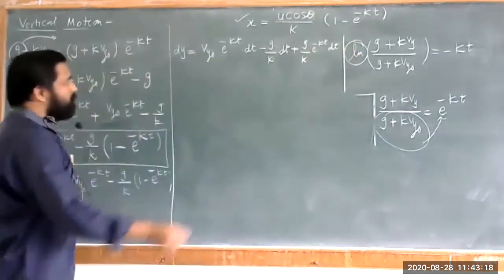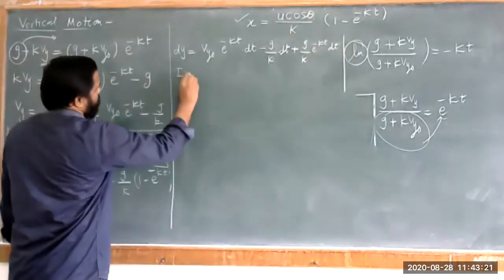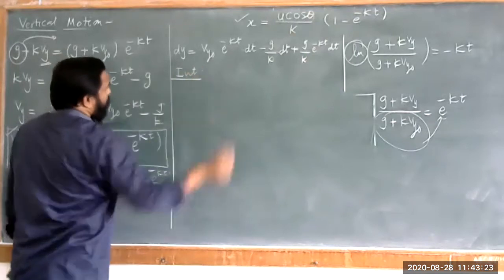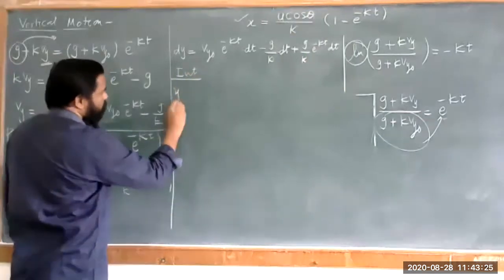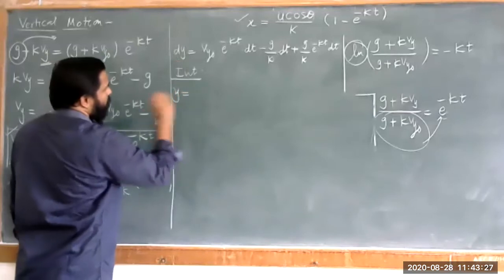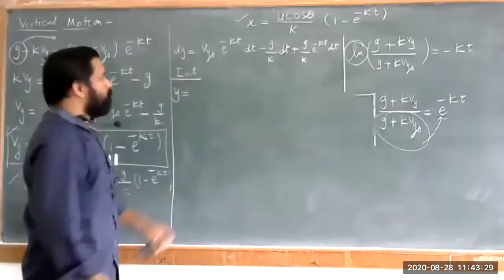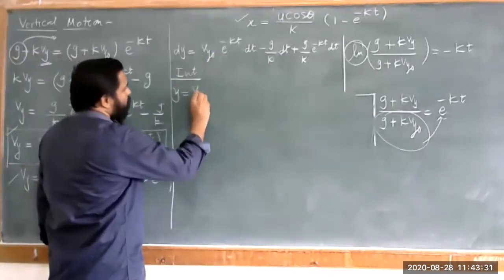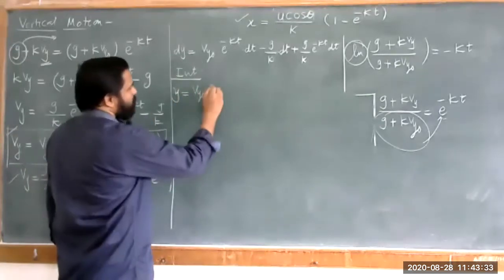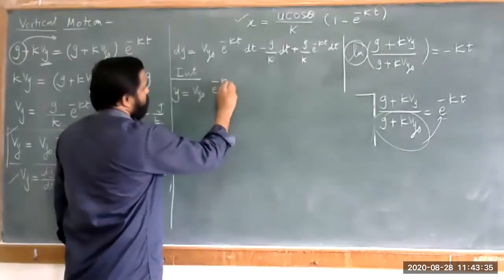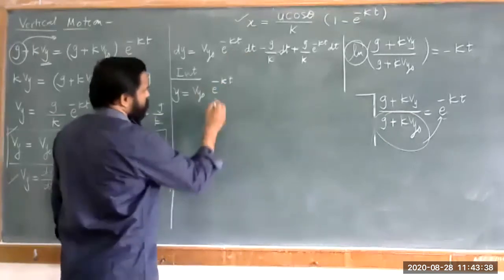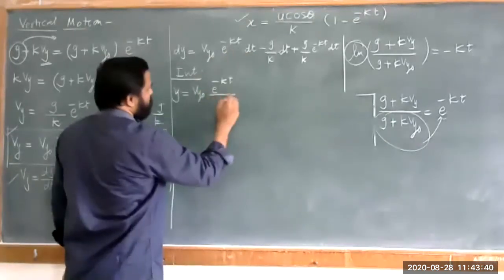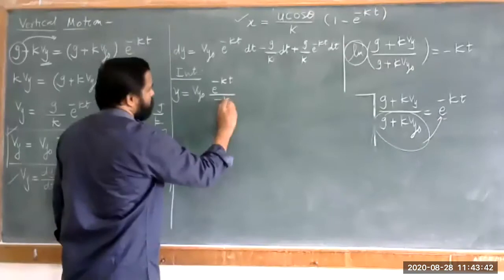Now we have to integrate this equation. The integration of dy is nothing but y. Now the integration of the first term: Vy naught is the initial velocity, it is as it is. The integration with respect to t of e raised to minus kt is e raised to minus kt upon minus k.